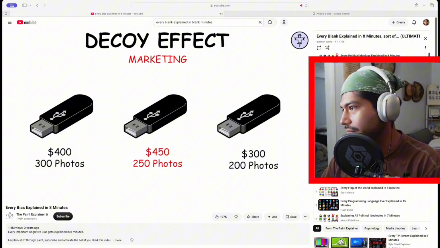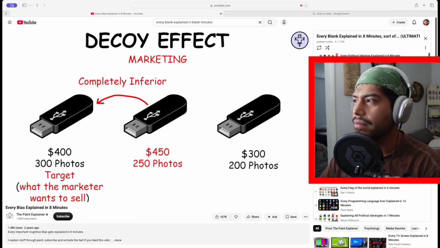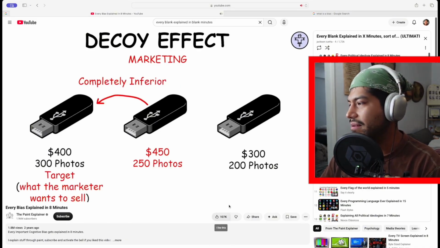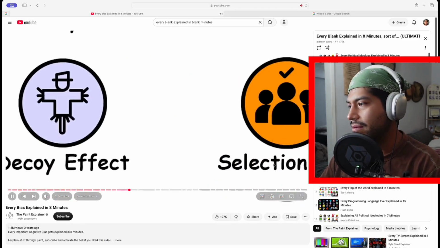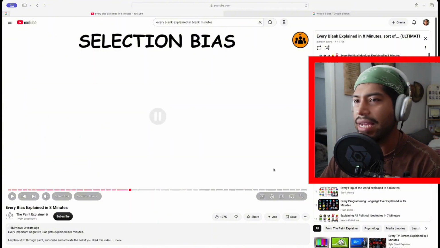That is asymmetrically dominated. An option is asymmetrically dominated when it is inferior in all respects to one option, but in comparison to the other option, it is inferior in some respects and superior in others. Selection bias. Okay, selection bias.